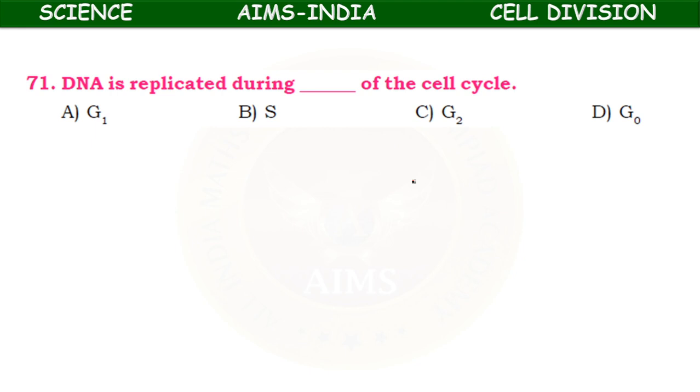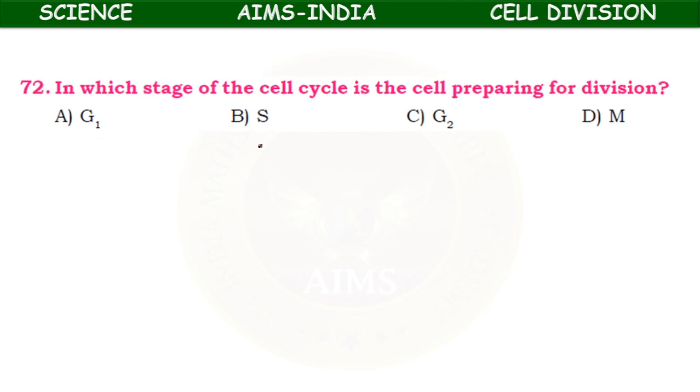DNA is replicated during which phase of the cell cycle: G1, S, G2, G0? It is the S synthesis phase where the DNA is replicated. In which stage of the cell cycle is the cell preparing for cell division? It is the G2 phase. Finally, the cell prepares for the cell division.